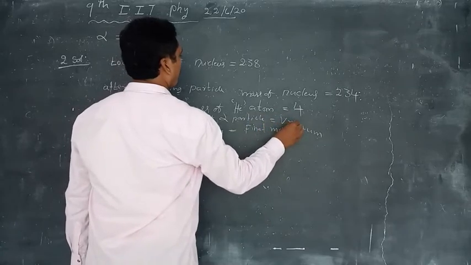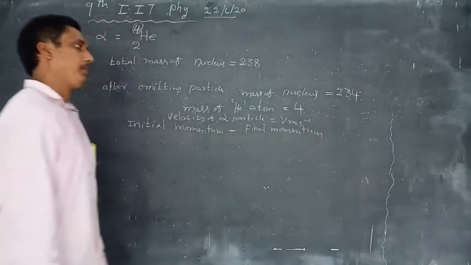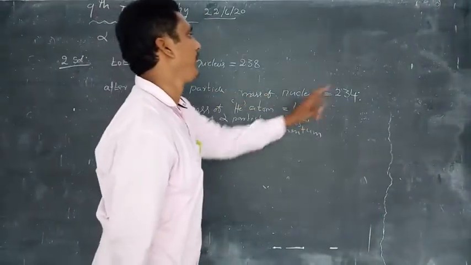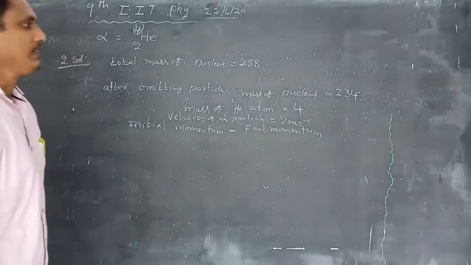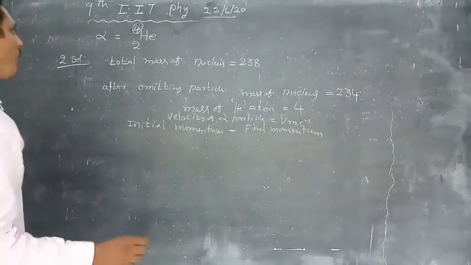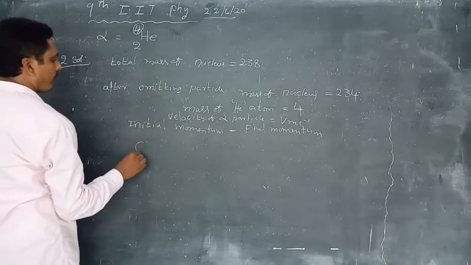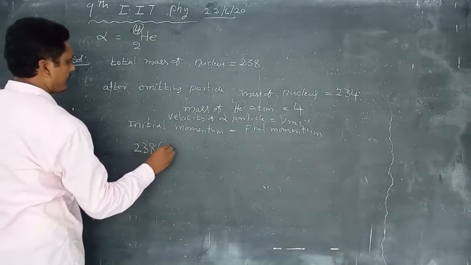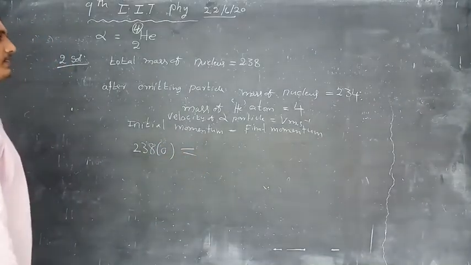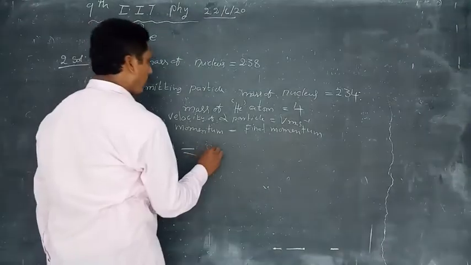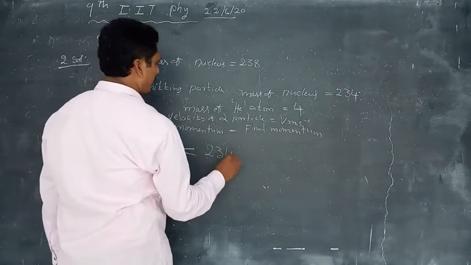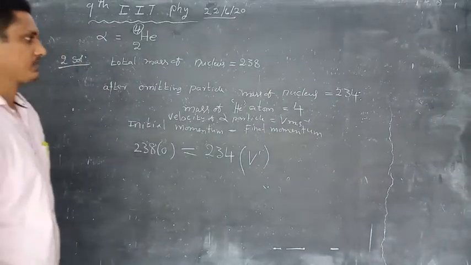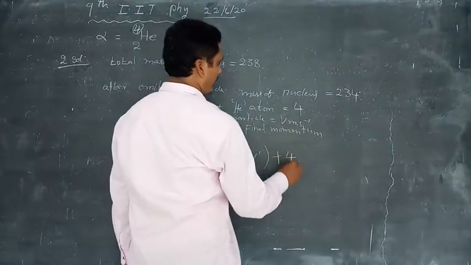What is the velocity of the remaining residual particle? Say v dash. So total momentum before, 238 into 0, since it is at rest, is equal to 234 into v dash plus 4 into v.